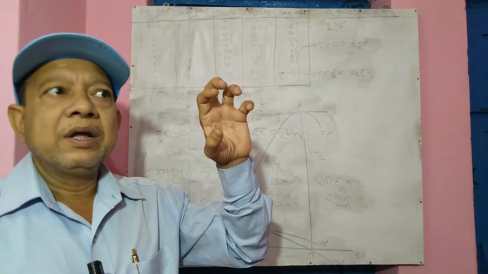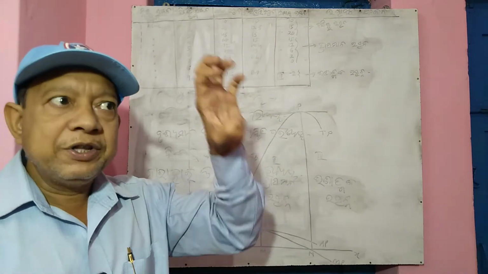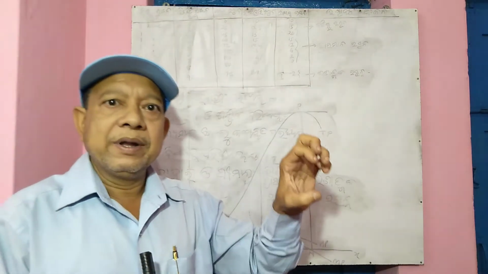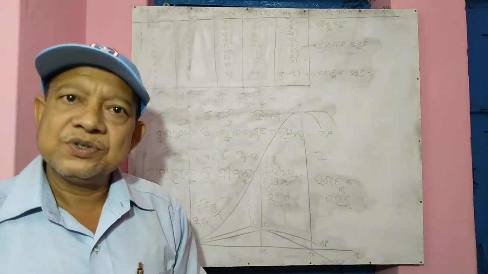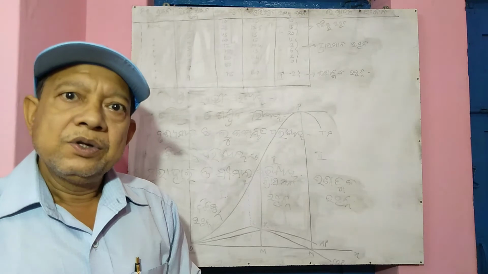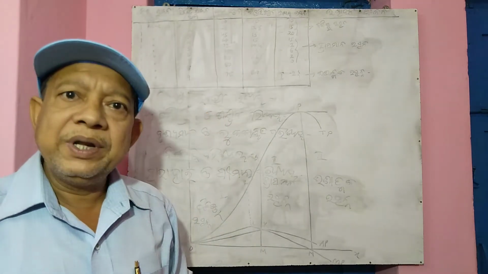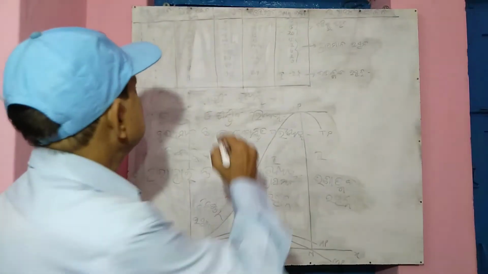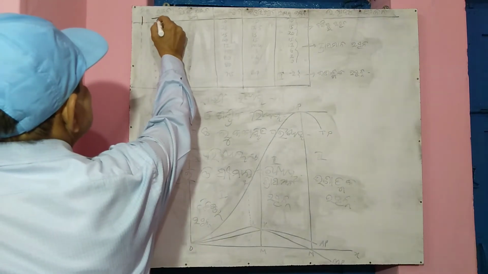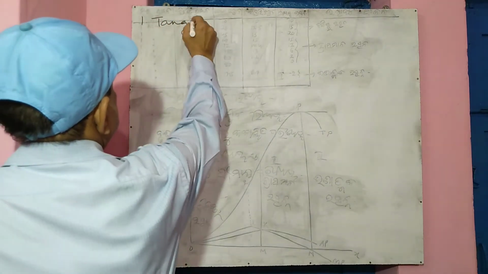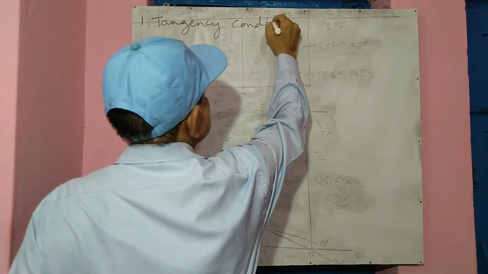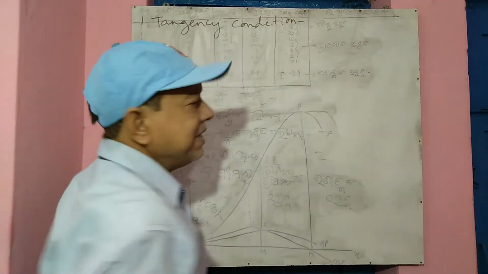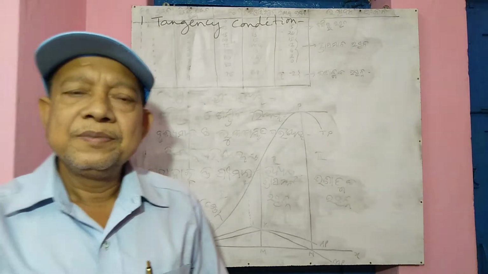So if you take all these four things, how and when, what are the conditions that the consumer will maximize his satisfaction? So there are two conditions actually. One is tangency condition.